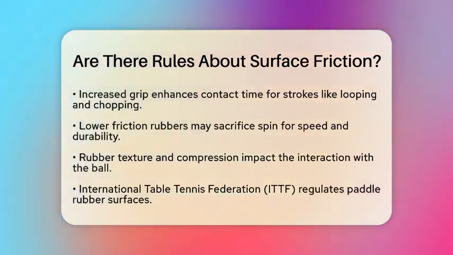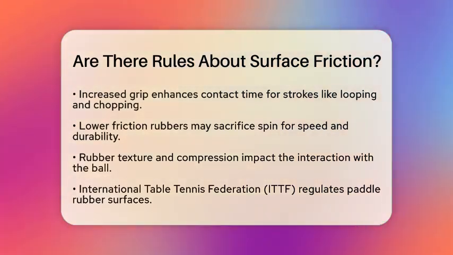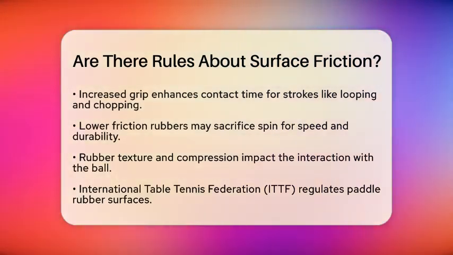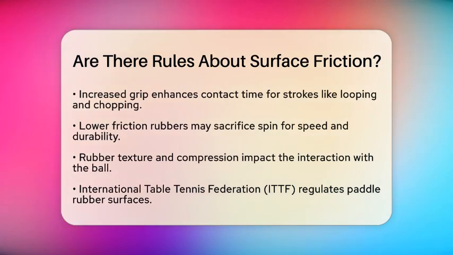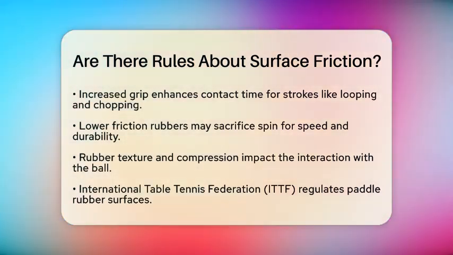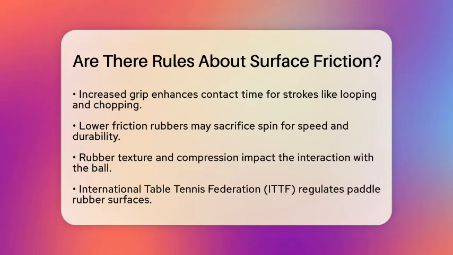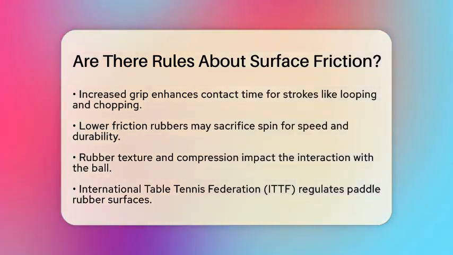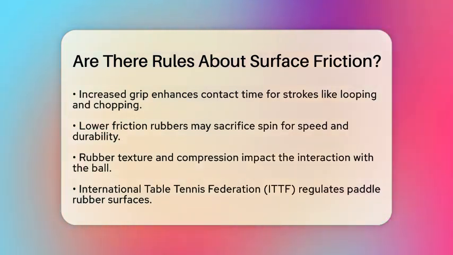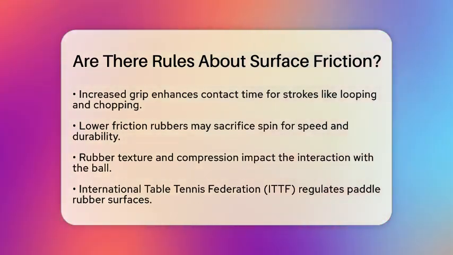Now, let's talk about the rules. The International Table Tennis Federation regulates the types of rubber surfaces allowed on paddles to ensure fair play. While there are no specific friction coefficients stated for paddle rubbers, the Federation prohibits any surface features that would create excessive spin. This indirectly relates to the friction characteristics of the rubber.